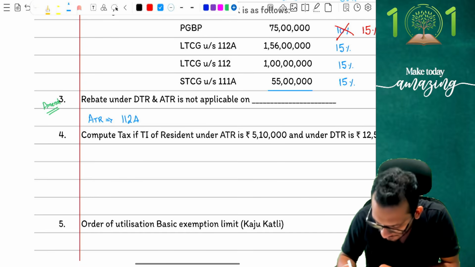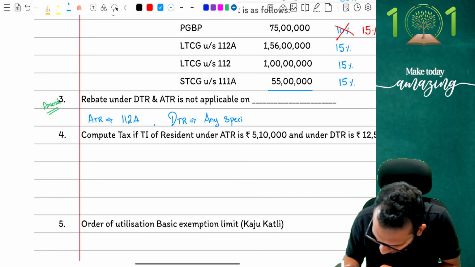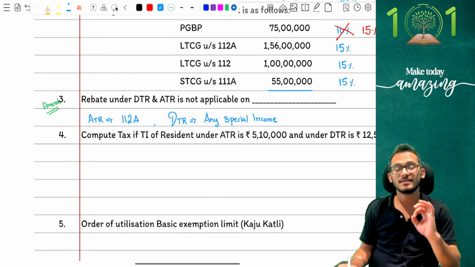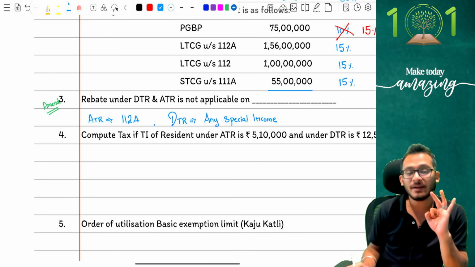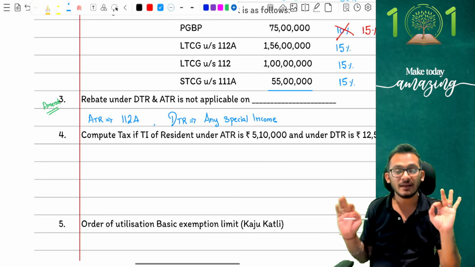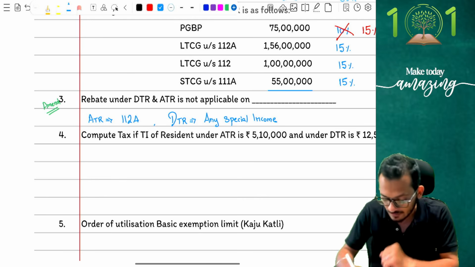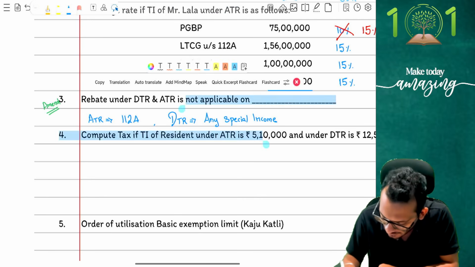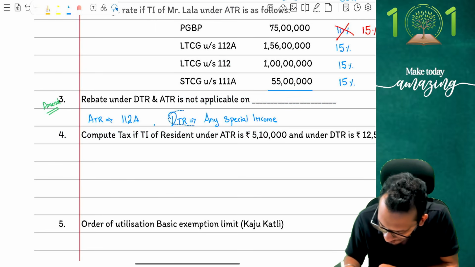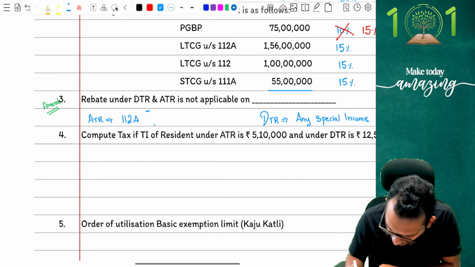That's the concept. But if you're going to DTR, you cannot claim rebate on any special incomes, and that's the amendment of current year. Yes, so be very, very careful about it. Income tax now comes and says that under ATR scheme, you cannot claim rebate on 112A, but under DTR scheme, you cannot claim rebate on any special incomes. That is to be kept in mind. Please notice this one thing carefully, because this is one mistake students are making in examination. Students have been having this impression that winnings and all cannot claim rebates. No, you can claim rebates. Be very careful about this.